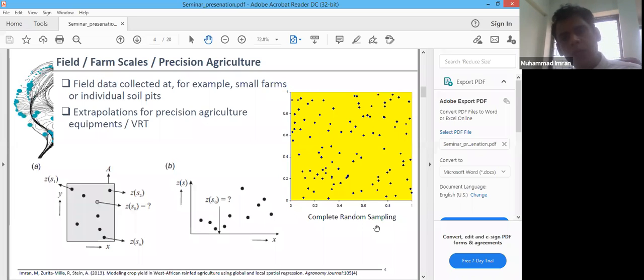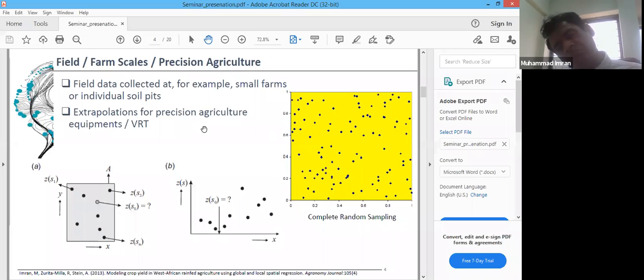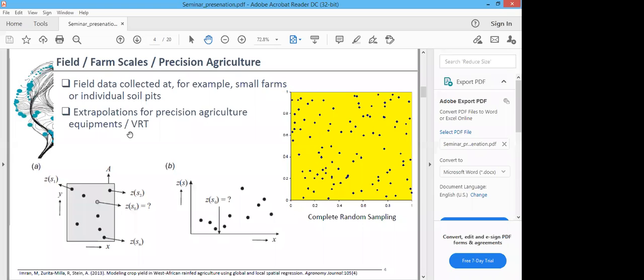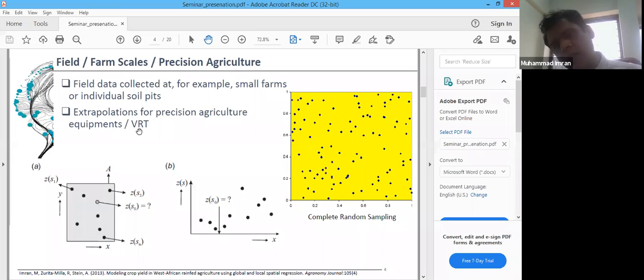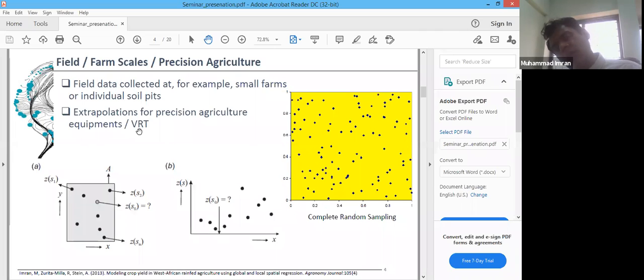The objective is to extrapolate these samples to unobserved locations so that we can get a map that can be applied to agricultural equipment or variable rate technologies, so that those variable rate technologies or equipment can use those maps to apply the inputs in an optimized way.